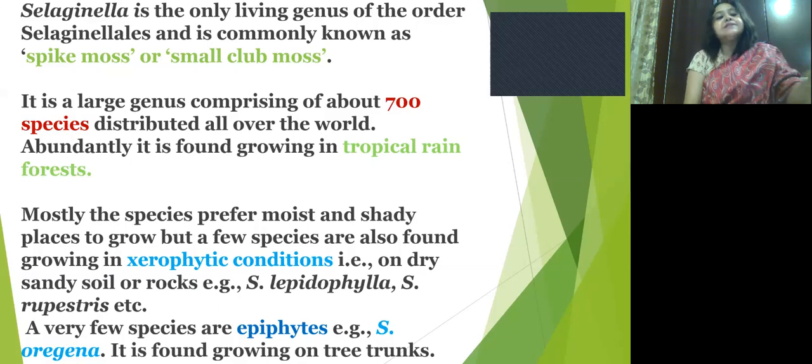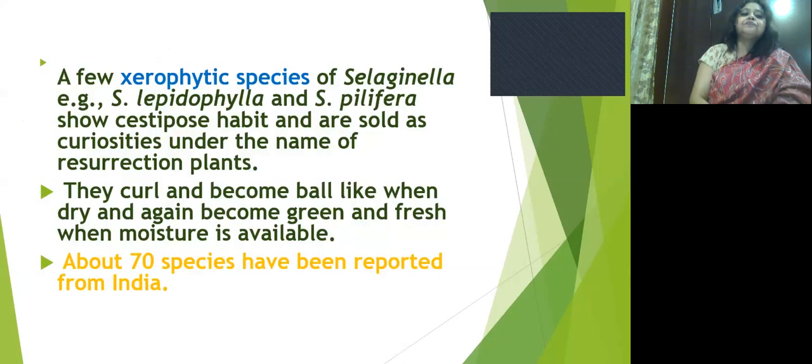But a few species are epiphytes, like Selaginella oregana, and these are found growing on tree trunks.